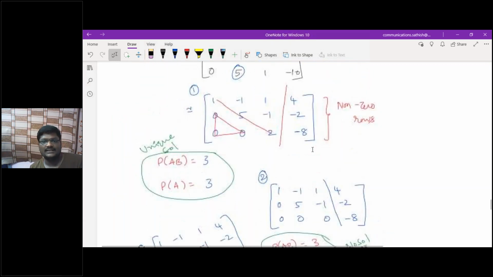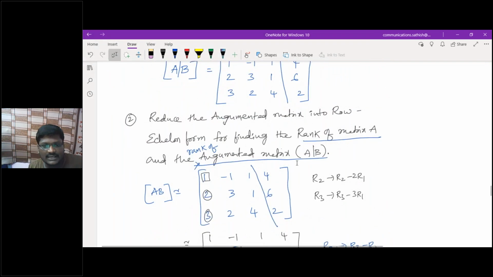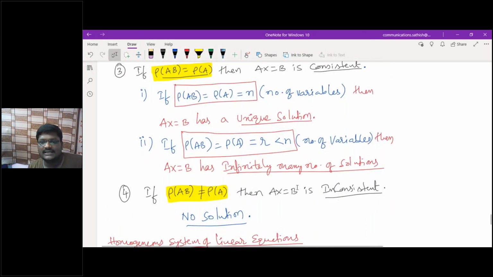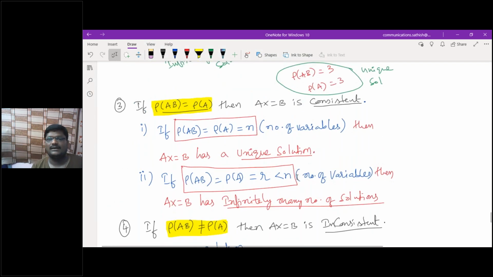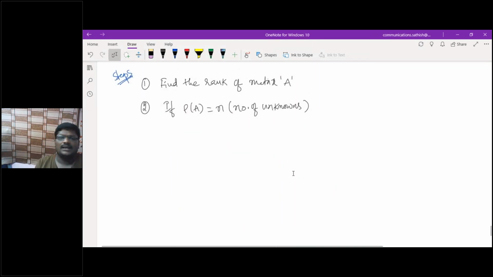Sir, in the homogeneous, non-homogeneous system of linear equations, you wrote number of variables, and here you are representing it as number of unknowns. Both are one and the same. If you want, you can give the clarity also here: number of variables are number of unknowns also. Getting what I'm saying? Yes, sir.